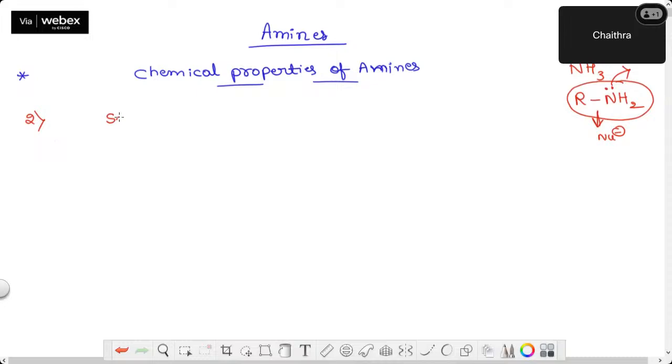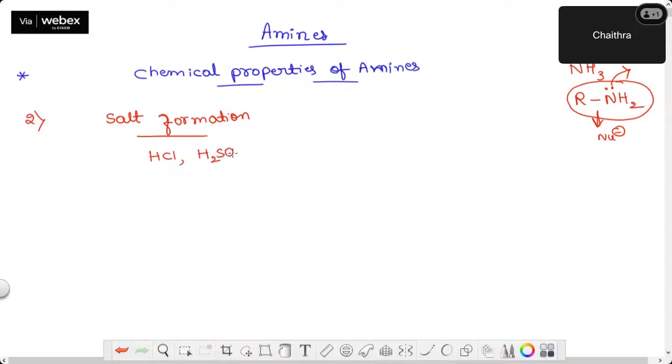The salt formation. As I told, amines being basic in nature, combine with mineral acids. Mineral acids means you can take either HCl or H2SO4.